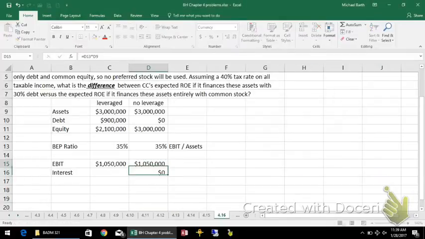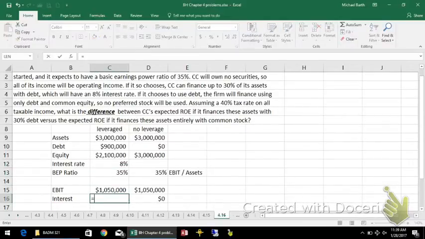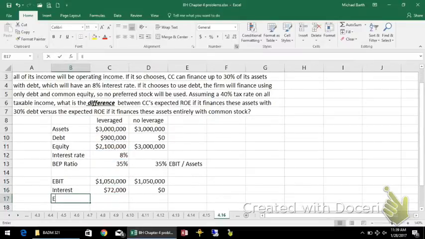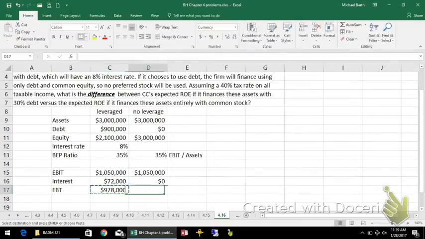under the no leverage plan. Under the leverage plan, since I have an interest rate of 8%, the interest expense would be 8% on $900,000. So my taxable income is going to be lower under the leverage plan.